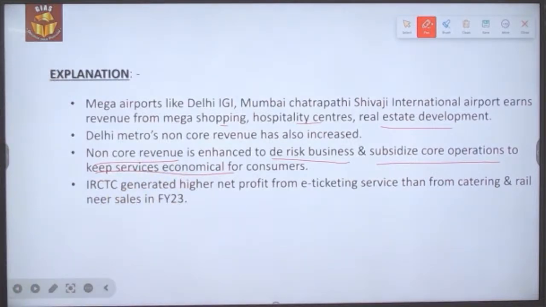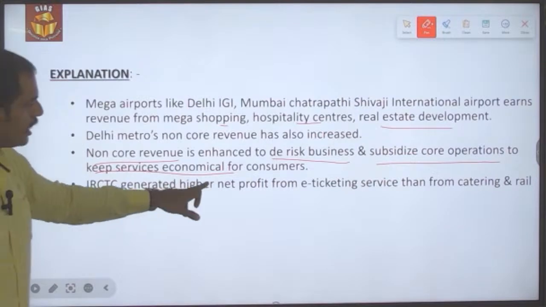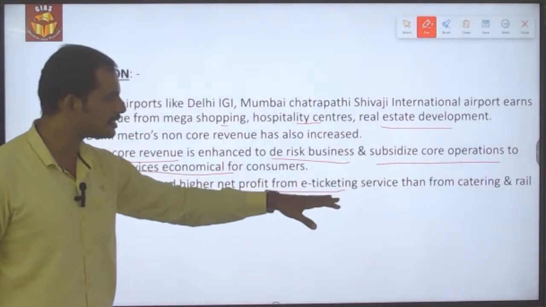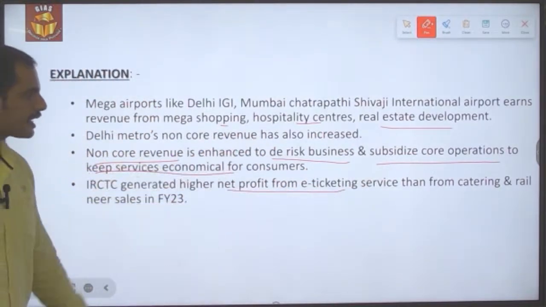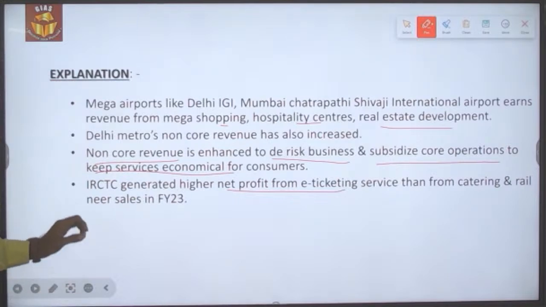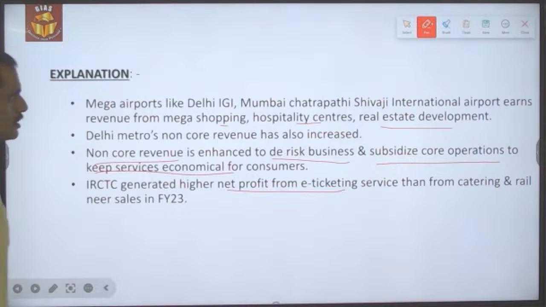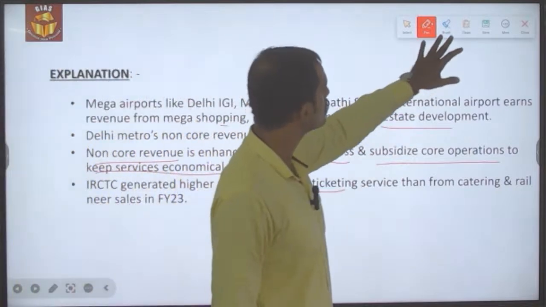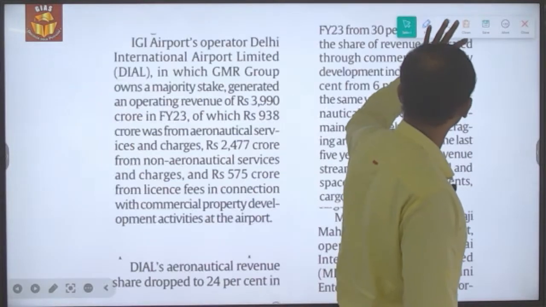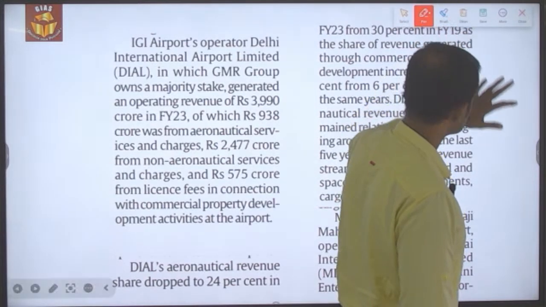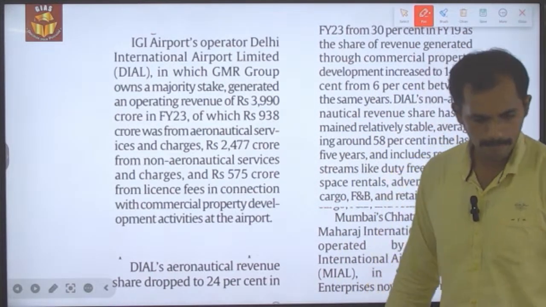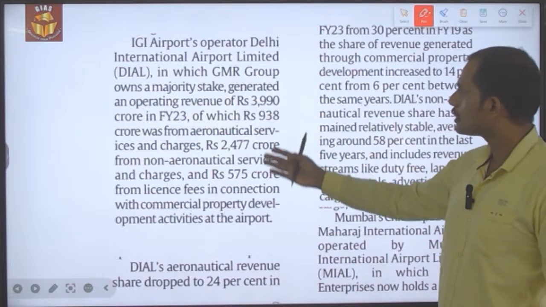And at the same time, IRCTC also generated a net profit from its e-ticketing service, then from its core catering as well as Rail Neer, that is rail water sales, in the financial year 2023. So this is what the data is about.